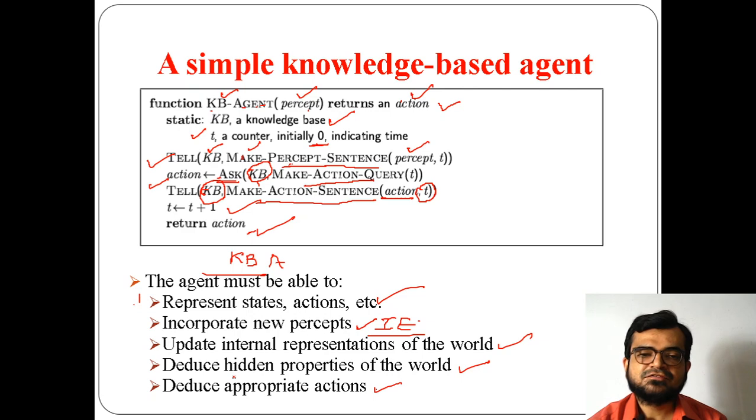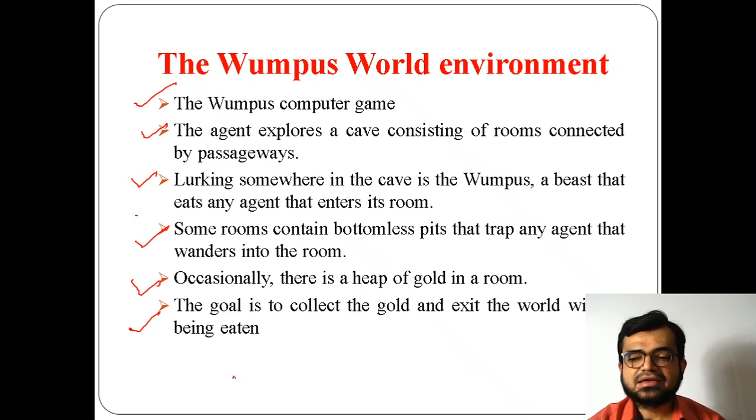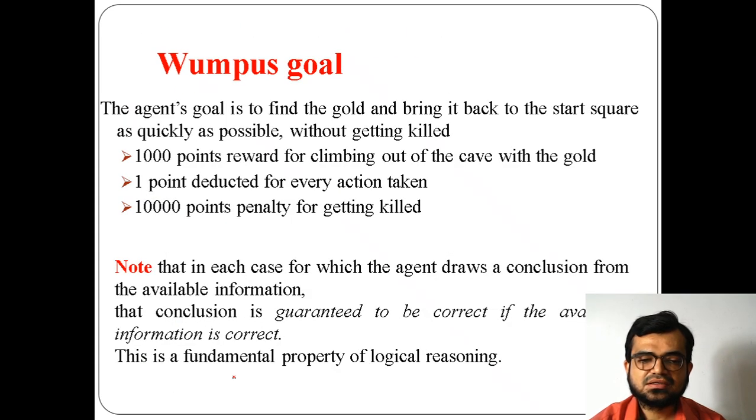For that we have seen a function over here, and with the example of Wumpus world, why this knowledge base is very important: only if you provide that kind of information can you get the desired goal. I told you that the conclusion will be guaranteed if you provide the available information, and that too correct available information which is required for the given task. So this point is very important. That's the reason why Wumpus world has been described in this lecture.